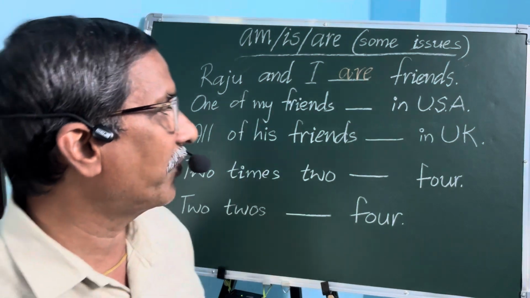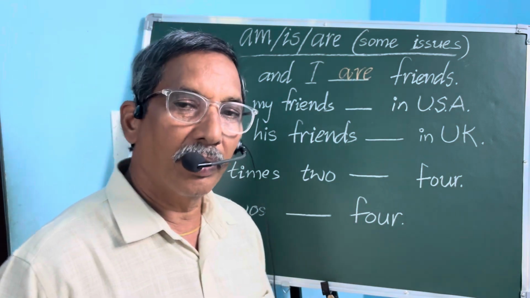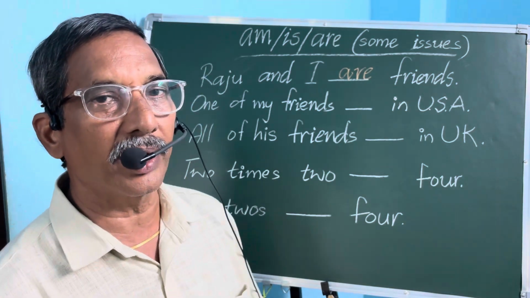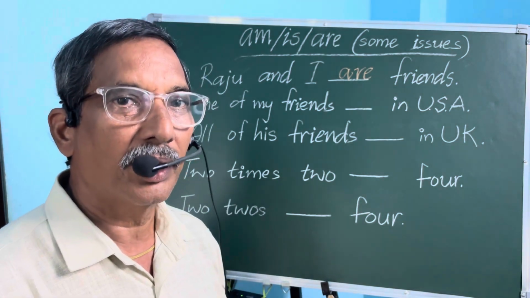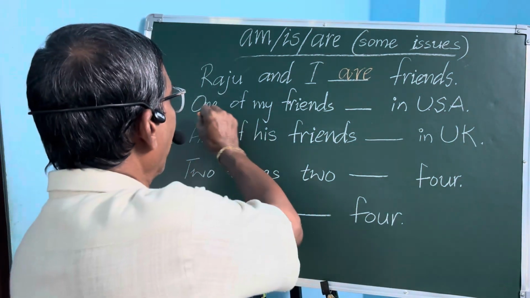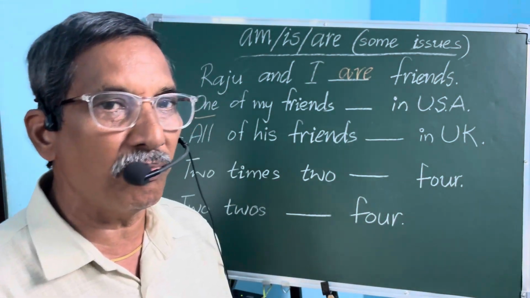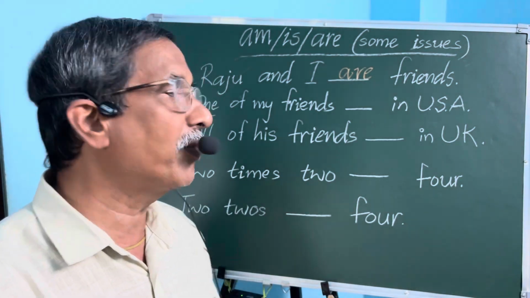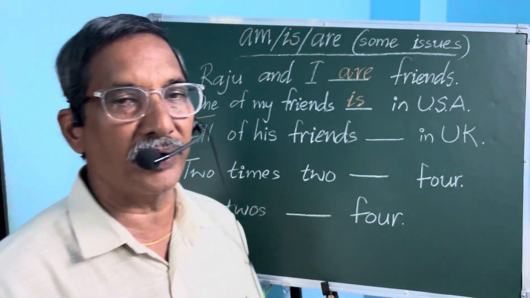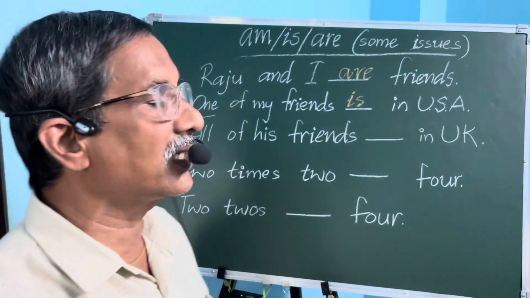Next, one of my friends blank in USA. Friends is plural, so we generally make the mistake of using are. But here the subject is one. One of my friends, not friends. I have many friends and one of those friends is in USA, not all my friends. So one is the subject here.